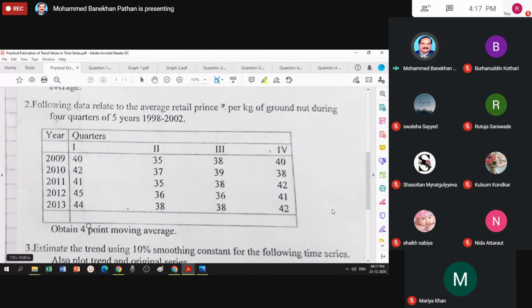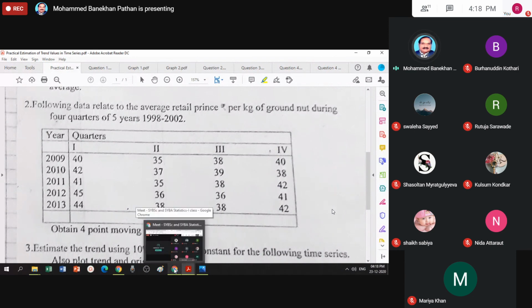If the period is even, you have to calculate the average at two places. Number one, find the average with the given period 4, and by using these averages, get another average by making a group of two values, that is named the centered moving average. We'll try to understand this question number 2 not today, in the next lecture.